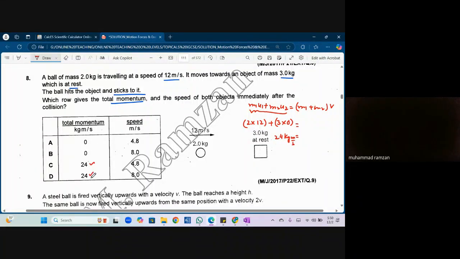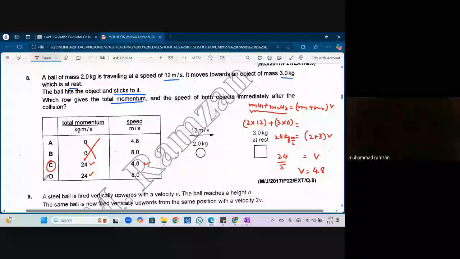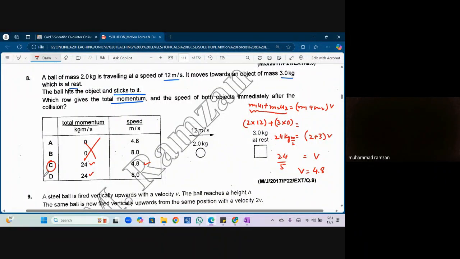So can I say this is the right answer? The first two options are eliminated. Now, what are the masses of the two bodies? 2 plus what? 3. So 24 upon 5 is what? Isn't it 4.8? So it's 4.8 meters per second. So the answer would be C. You get this? Any questions so far? Okay.